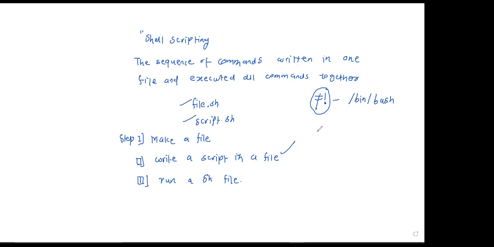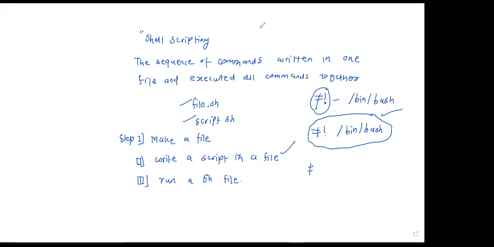So first we write hash, then exclamation mark, give space, then forward slash, then bin, again forward slash, and then bash. This part should always be at the top, and then we put the command which we want to execute.